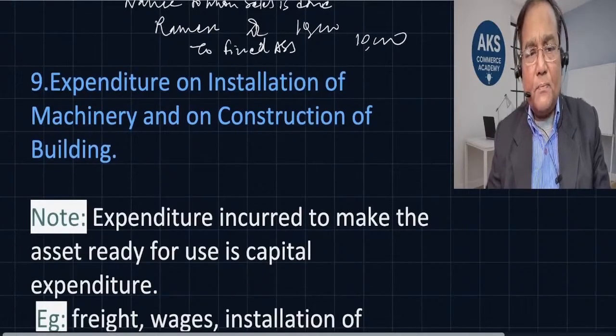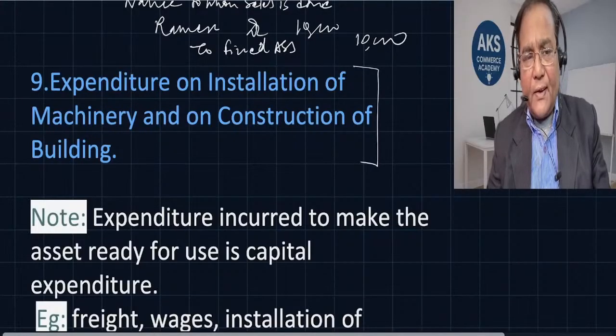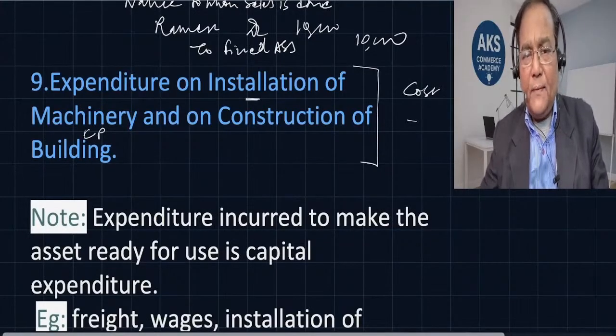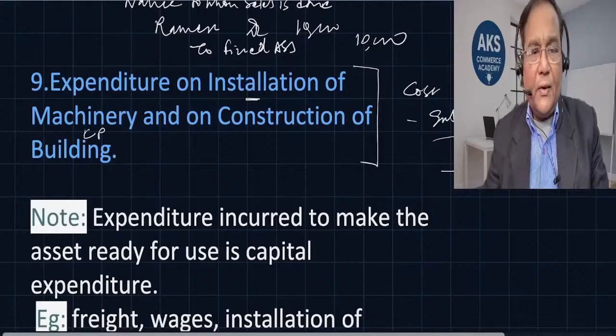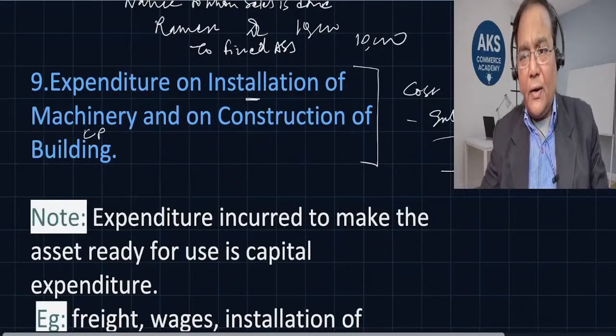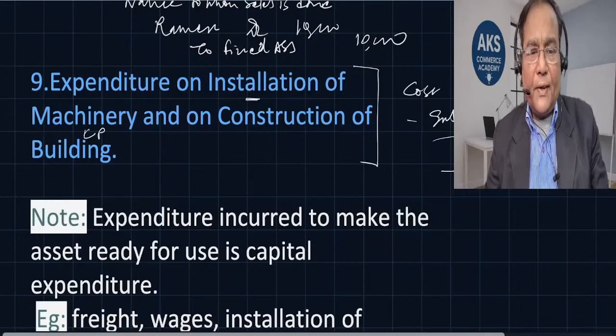Expenditure on installation of machinery and on construction of building. So in both scenarios, what we understand here is that machinery has a cost. There is a cost price and there is an installation price. So the cost of machine happens to be installation inclusive. So let us say the machine cost is 1 lakh rupees and there is an installation cost of 10,000 rupees. So put together it is 1 lakh 10,000. Is this clear? So expenditure on installation of machinery and on construction of building, both are added, and this is the value. Now comes the next one.